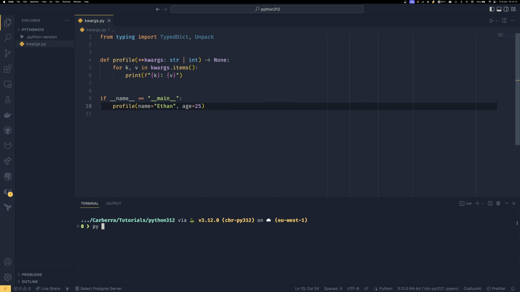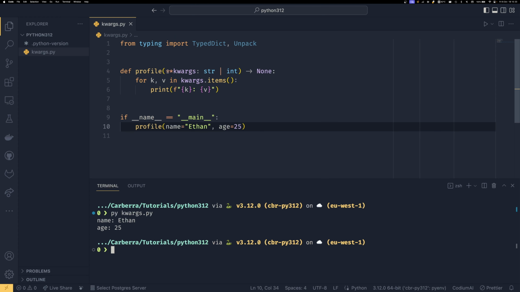So if I do py kwargs.py, we'll see that it just prints, it's a very simple utility function. What I want to keep in mind is this string or int. So what this is saying at the moment, and this is the way you do it in Python 3.11 and below, is that your kwargs can be of type string or int, and that applies to any keyword argument. There's no distinction as to which ones are strings and which ones are integers. And this is where our TypedDict comes into play.